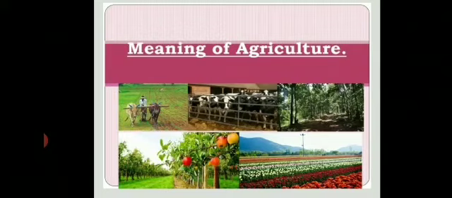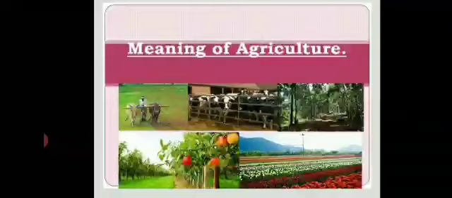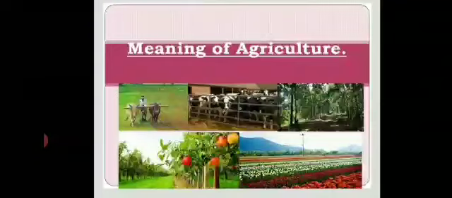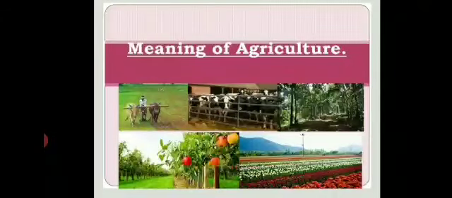What is the meaning of agriculture? Sometimes when I ask what is the meaning of agriculture, people say it means cultivation of crops. But this answer is incomplete. Agriculture is the science or practice of farming. It includes cultivation of soil for the growing of crops and the rearing of animals to provide food, wool and other products. This word agriculture basically belongs to the words agri and cultura.